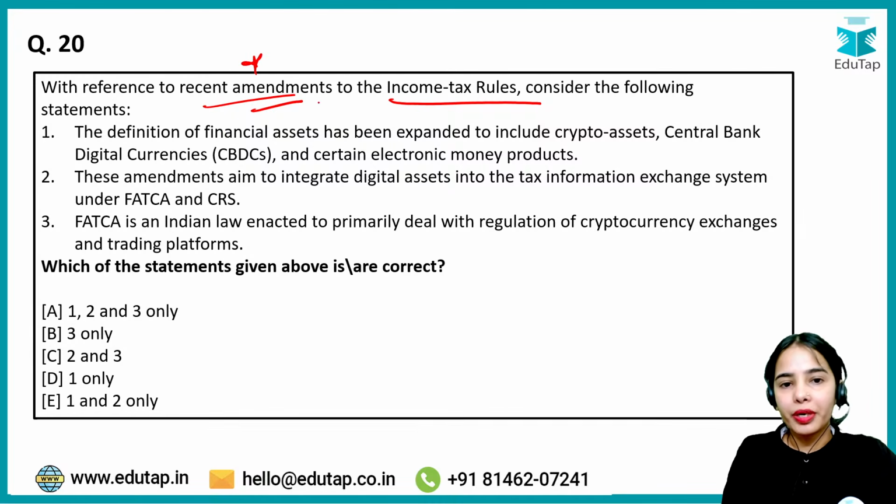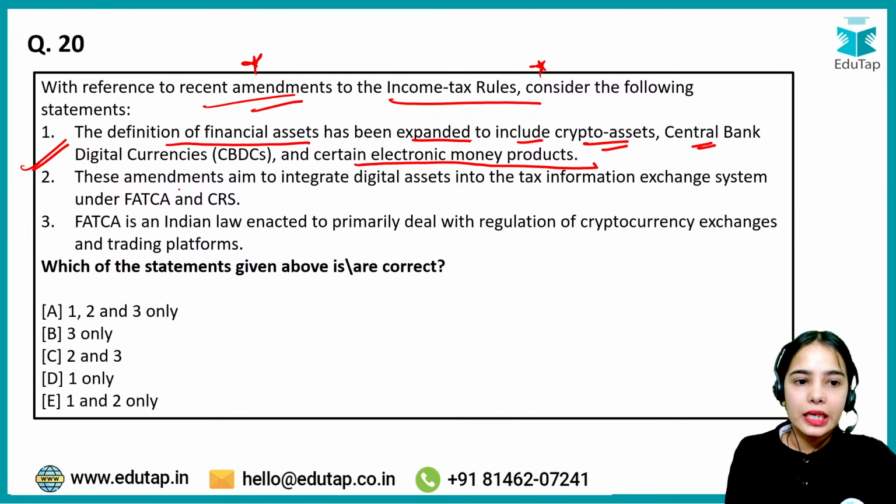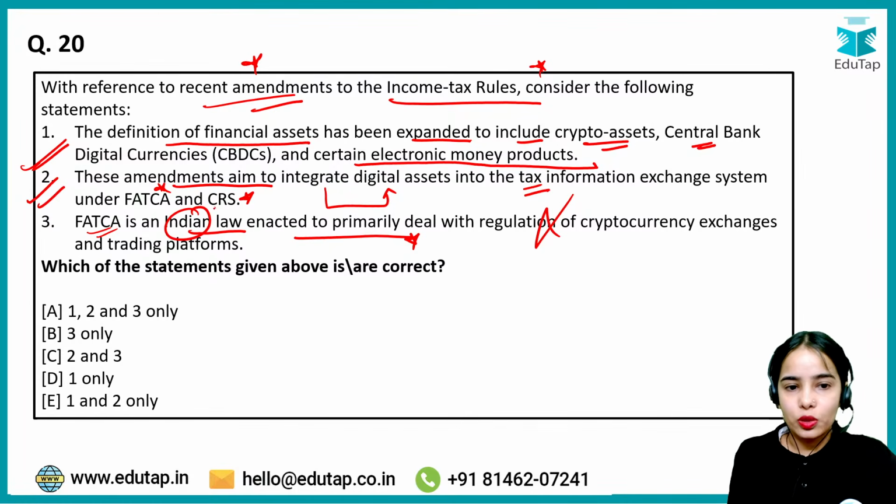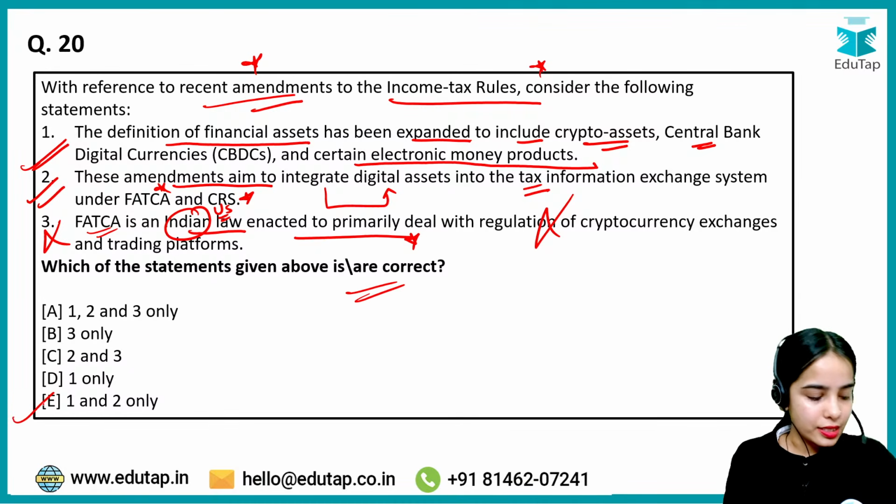With reference to recent amendments to the income tax rules, consider the following statements. The definition of financial assets has been expanded to include crypto assets, central bank digital currencies, and certain electronic money products. Correct. These amendments aim to integrate digital assets into the tax information exchange system under the FATCA and CRS. Correct. FATCA is an Indian law enacted to primarily deal with regulation of cryptocurrency. No, first of all, FATCA is a US law, so this is incorrect. So first and second are correct, and that's why the right answer here is E.